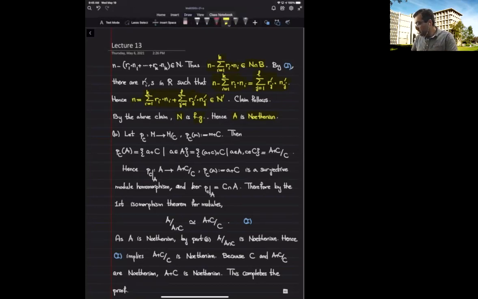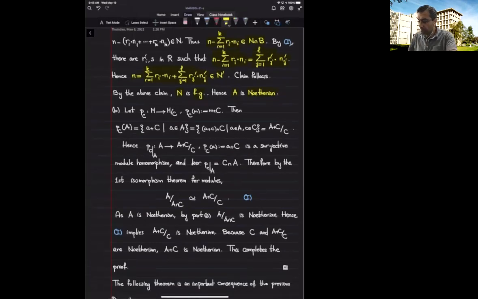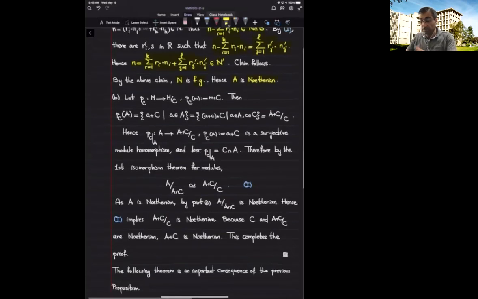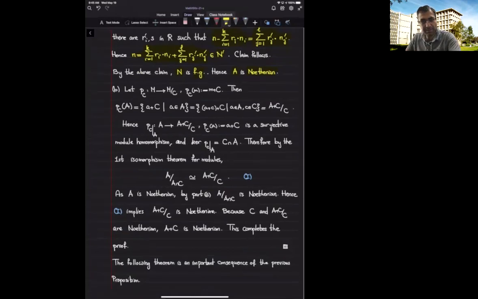Okay, so the claim is, we want to prove that A plus C is Noetherian, and the technique is to use part A and split A plus C into two parts. We know that C is Noetherian. If I show A plus C over C is Noetherian, we can deduce that A plus C is Noetherian.